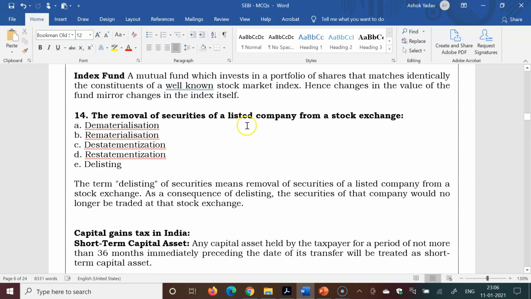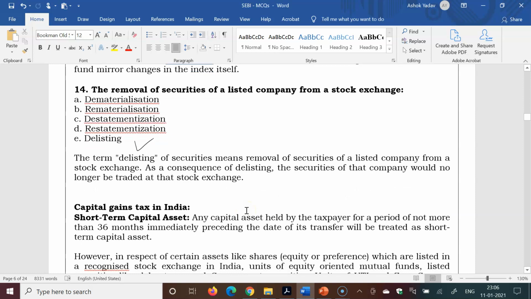The removal of securities of a listed company from a stock exchange is called dematerialization, rematerialization, destatementization, restatementization, or delisting. Delisting is the right answer. Actually, the term delisting of security means removal of securities of a listed company from a stock exchange. It can be done in two ways. First one is voluntary, and second one is forceful, where SEBI can, as a penalty, ask the company to delist their security.